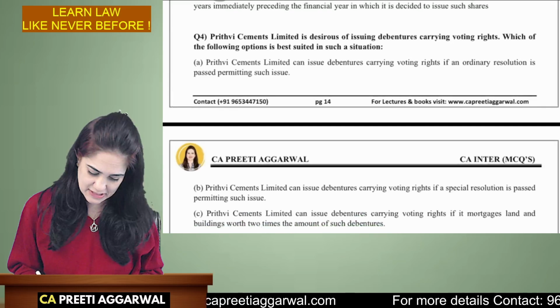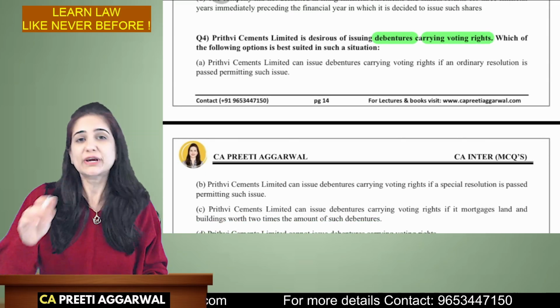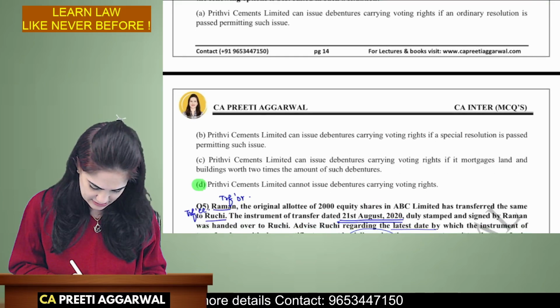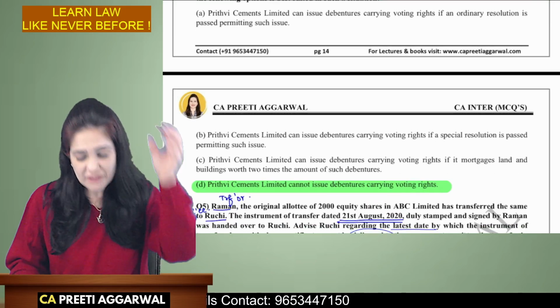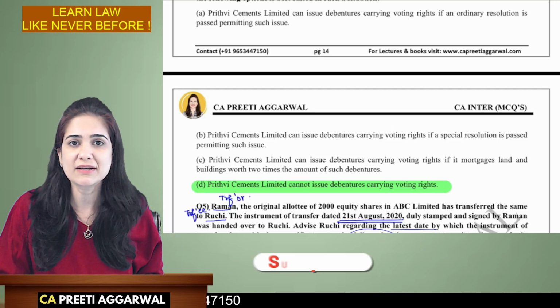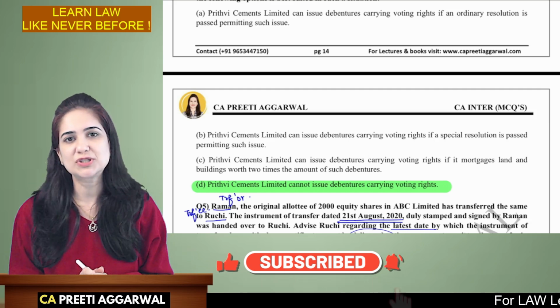The company is desirous of issuing debentures carrying voting rights. You cannot under any circumstance issue debentures carrying voting rights. The company cannot issue, even if it is authorized by the memorandum or articles, debentures carrying voting rights. Okay, they are creditors. We cannot allow them to take decisions.